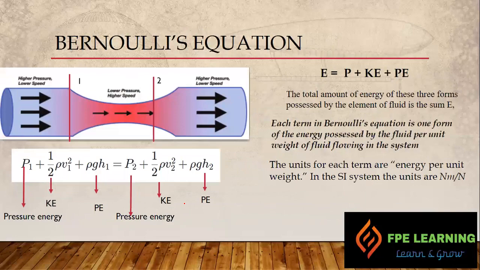Now here is Bernoulli's equation, right? At section 1 and at section 2, if you can see the pressure energy here, kinetic energy we have this one, and this is our potential energy at point 1, and similarly the same at point 2, right? So the total energy equals pressure energy plus kinetic energy plus potential energy.